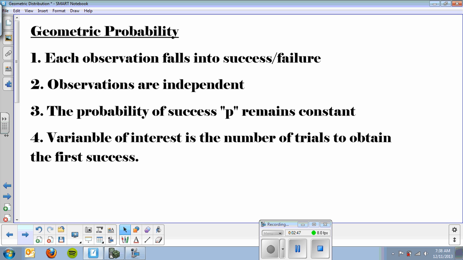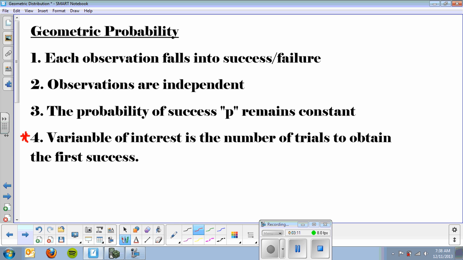Okay, now let's get into some formulas. Okay, geometric probability. Basically, you need to pause the video and write these 3 down. I'm going to go through them quickly. Each observation falls into success-failure. That's the same as binomial. Observations are independent. That's the same as binomial. The probability of success, P, remains constant. That's binomial. The main difference between binomial and geometric is here in number 4.